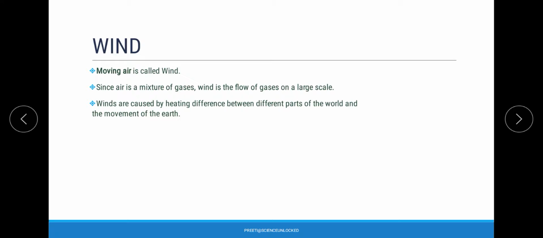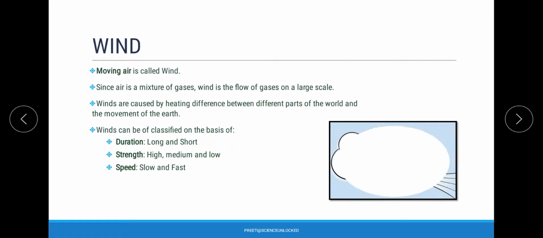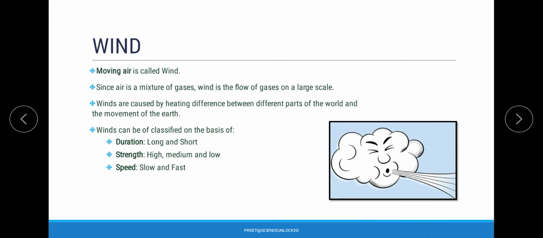Now, wind is classified on the basis of certain factors like duration, whether it is of short duration or long duration, the strength of the wind which is moving around us, and what exactly is its speed, whether it is slow or fast.